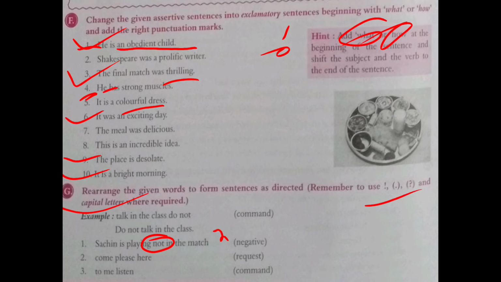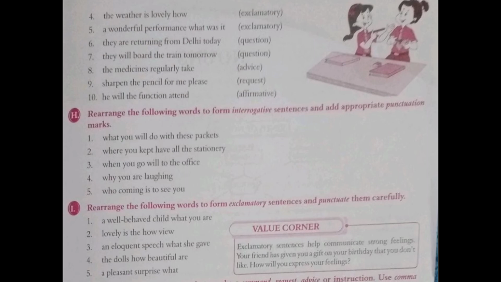Here, come please here. Please come here, please, then put a comma, and then you have to write come here. Please come here, and at the end you have to use a full stop also. Listen to me. After writing listen to me, you have to put a full stop. I'm moving to the next slide.